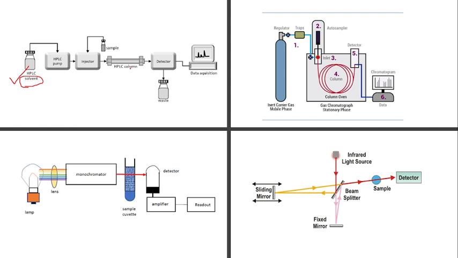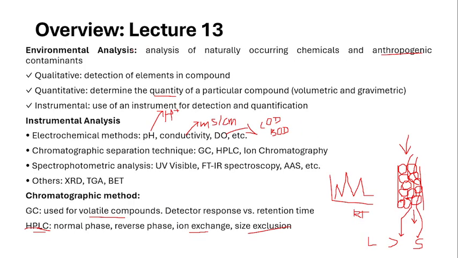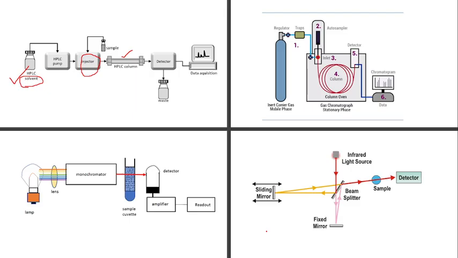Before the pump and the column, there is an injector. This is the important component. In this injection port only, we will be injecting our sample. Our sample gets mixed with the solvent and is carried away by the solvent, so it is called the carrier. Now it is going into the HPLC column. The HPLC column is of different types, as we have discussed. It can be a normal phase column, reverse phase column, ion exchange column, or a size exclusion column. But the principle is the same.